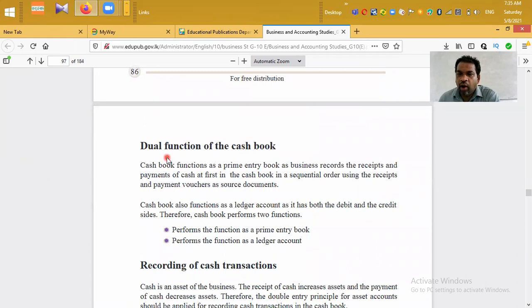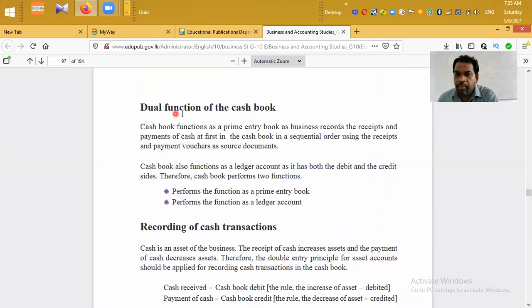Right. Now we are going to understand the dual function of a cash book. Actually, they have changed their syllabus, especially for local advanced level students. Now we have no dual function of the cash book.